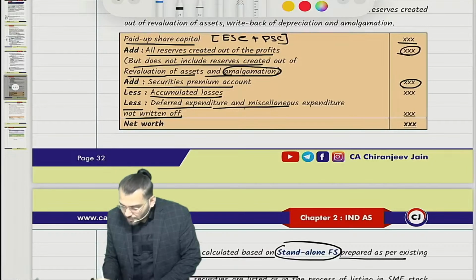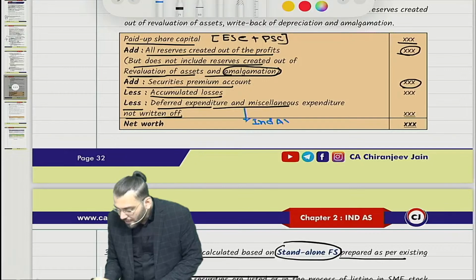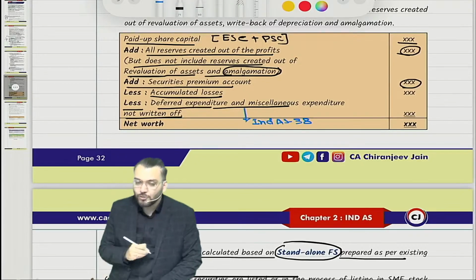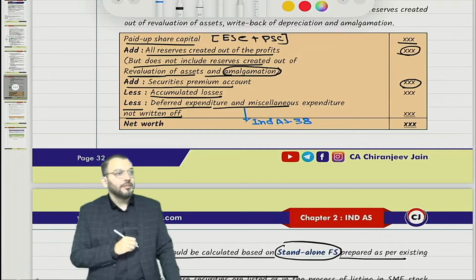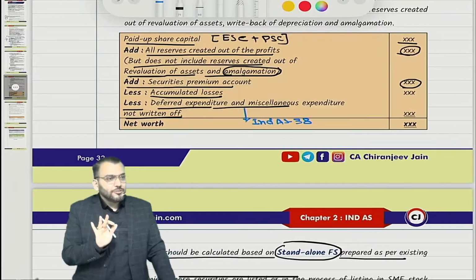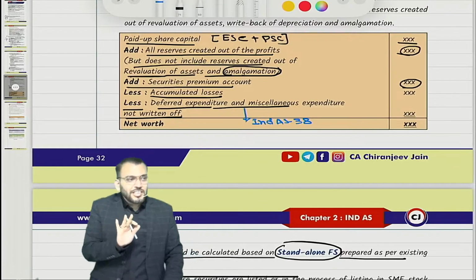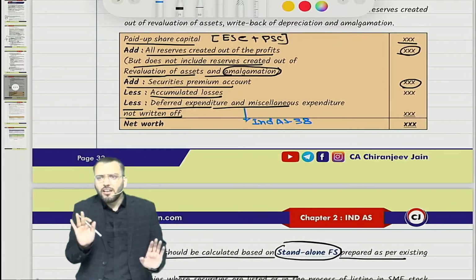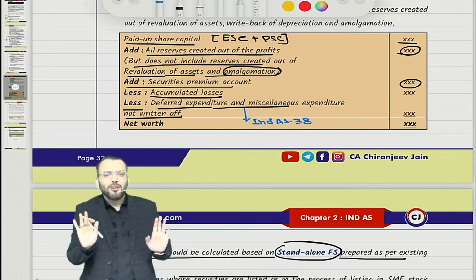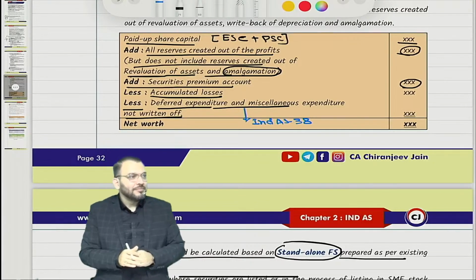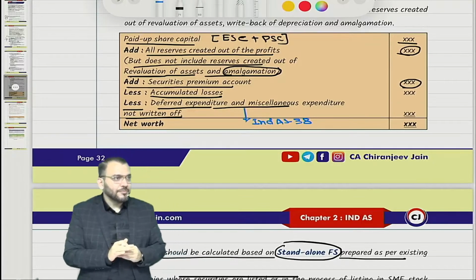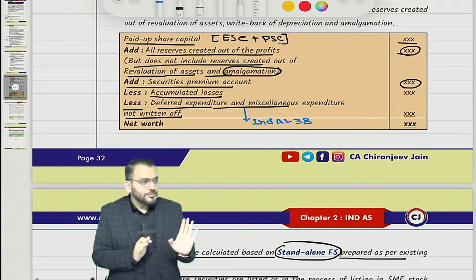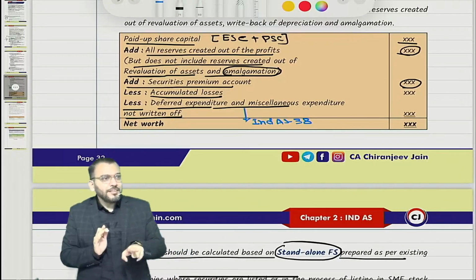Detailed explanation will be done under Ind AS 38, coming soon in your life. Understood? Till now, whatever you know, keep it in your pocket. Understood? So I will come back to this point.